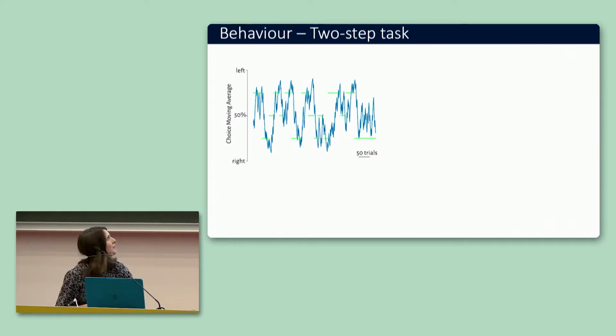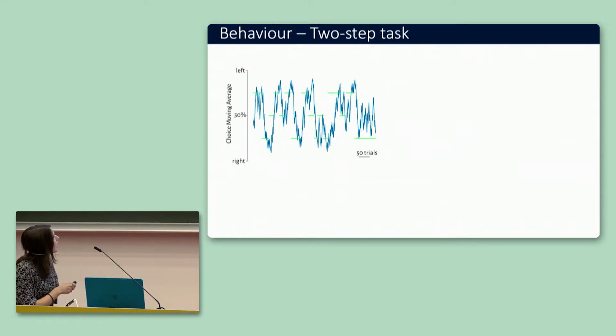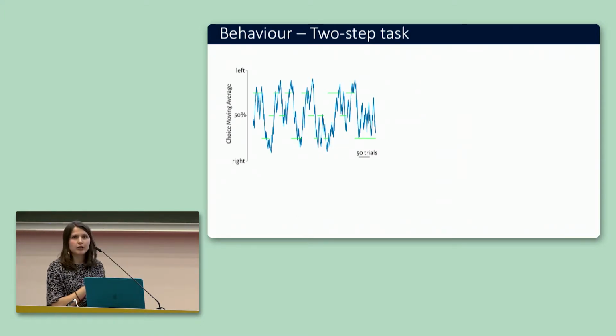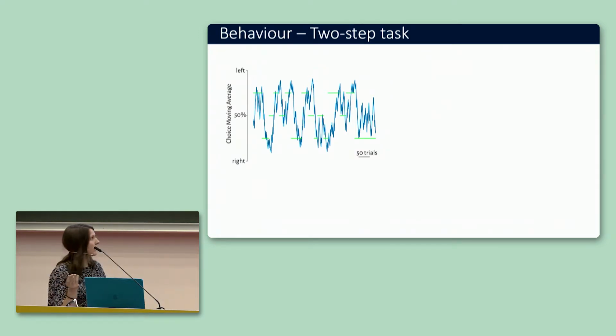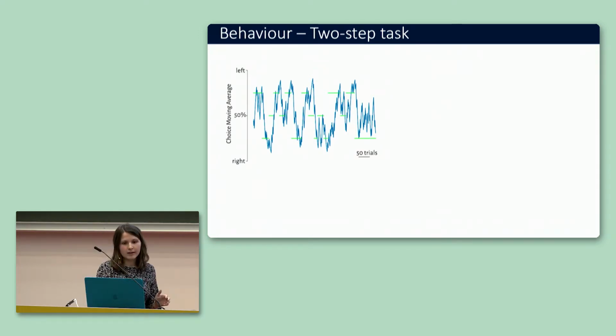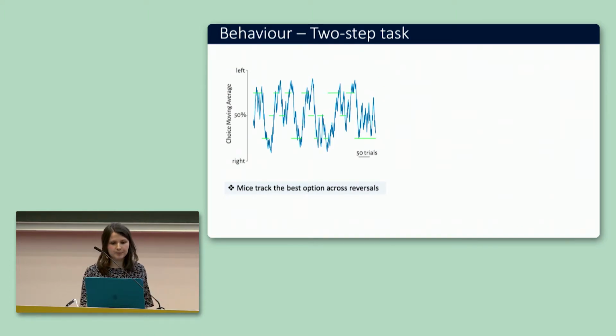Here we can see the choice moving average of one session from one mouse. The green horizontal line shows the optimal choice to take. As you can see from this plot, mice track which is the best option across many reversals in a single session.